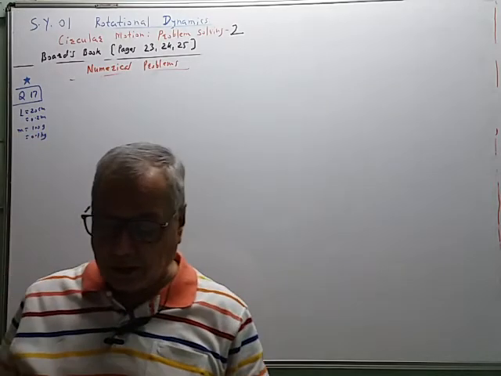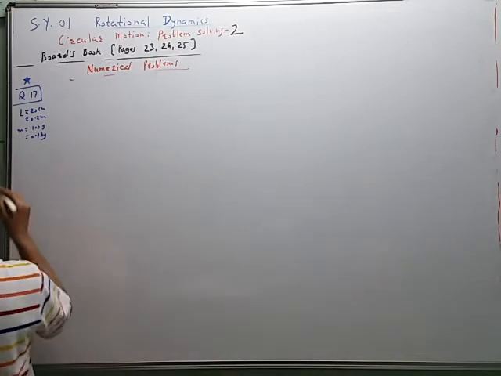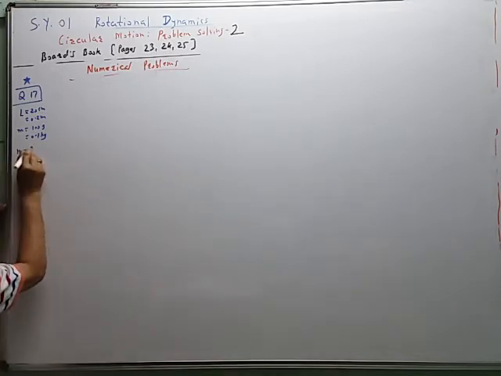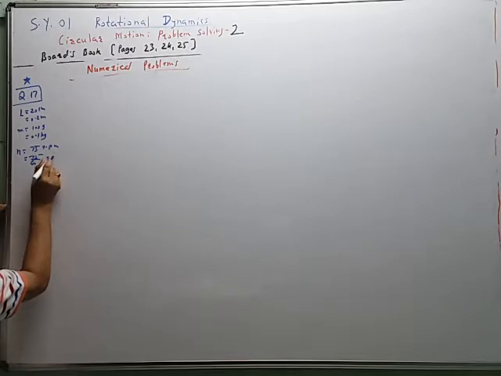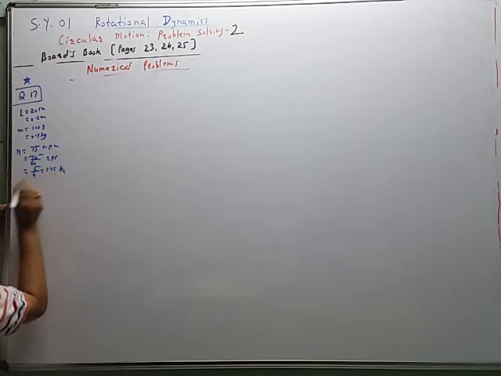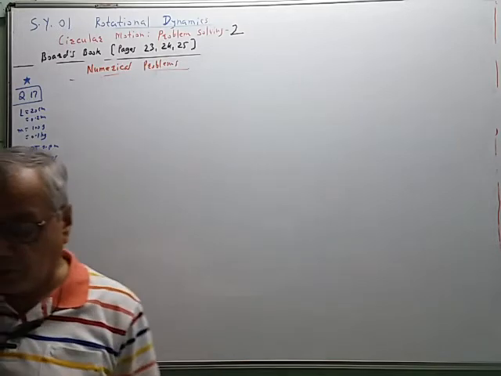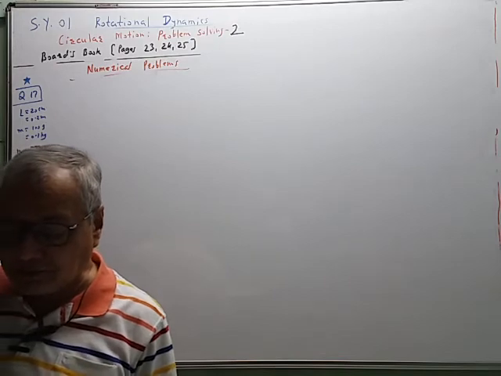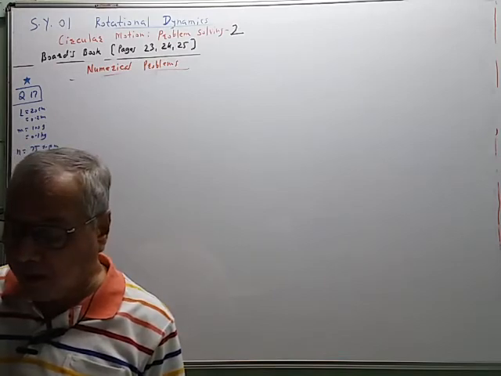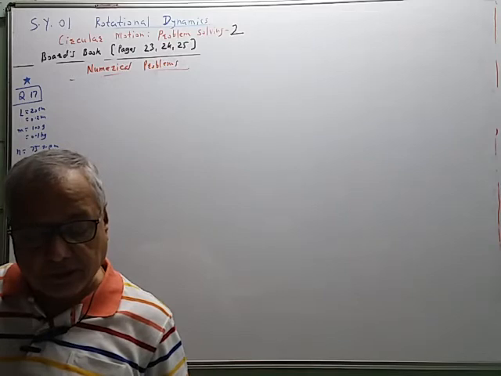Frequency of revolution is given. N is equal to 75 rpm. So that is equal to 75 by 60 rps, which is equal to 5 by 4 or 1.25 hertz. You can use any value. Then cos of theta is equal to 0.8. Pi square, g is equal to 10 meter per second square.